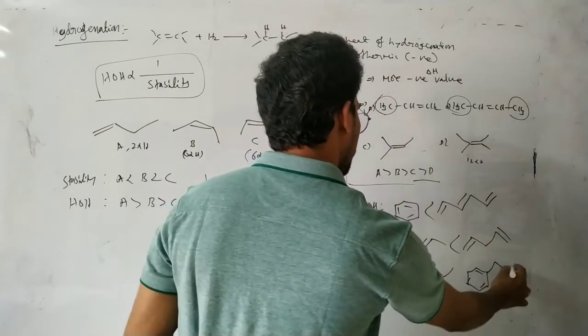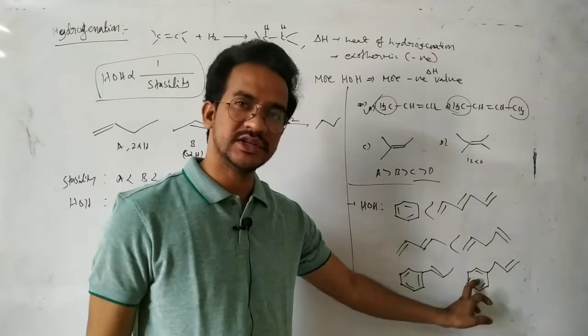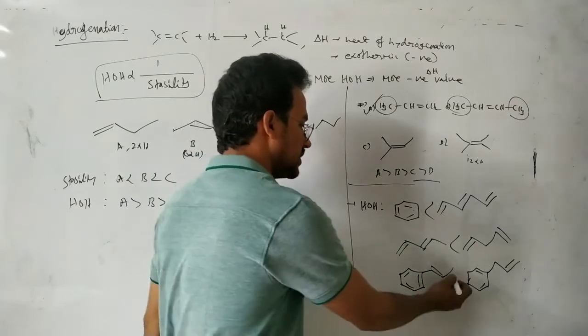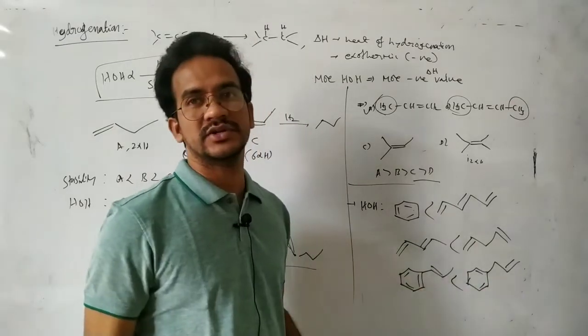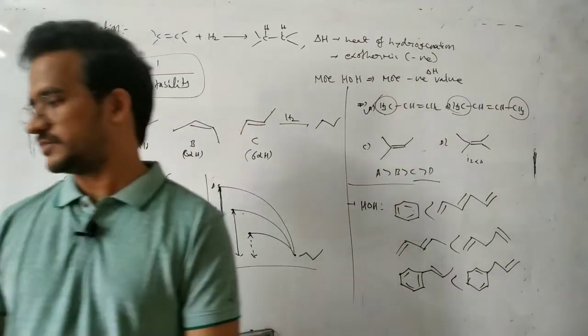For suppose benzene, this pi bond here has conjugation with the benzene ring, but this other one has no conjugation with the benzene ring. So that's why this one has a higher heat of hydrogenation. That is a less stable compound.